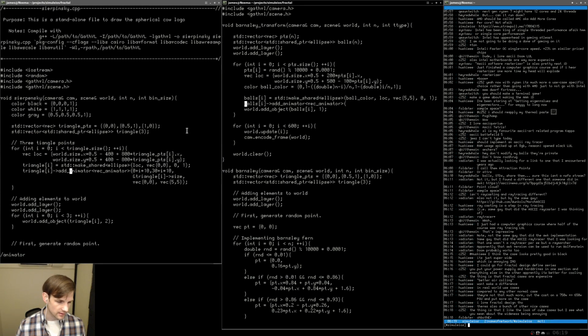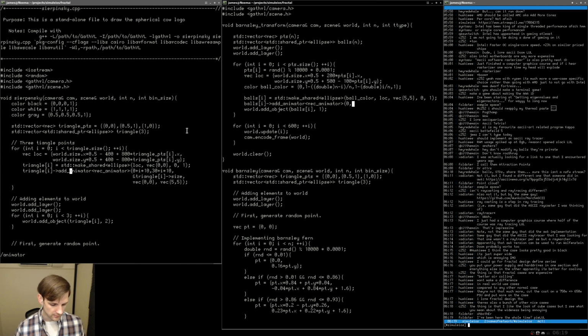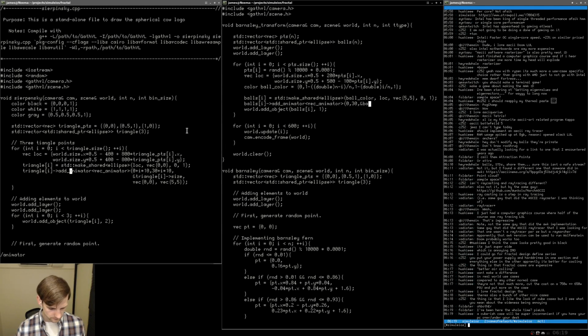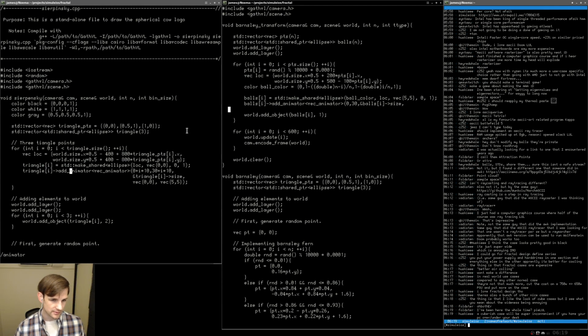And so what I'm going to do is just make all the random points appear at the same time. I'm not too worried about it. This is going to be 0 to 30. And then we're just going to say ball of I dot size. And we're going to be changing the size from vec 0, 0 to vec 5, 5. And change this to 0, 0. Okay, so now we have the world added objects. So now all we have to do is move these objects.